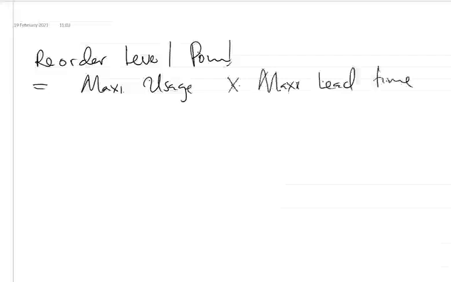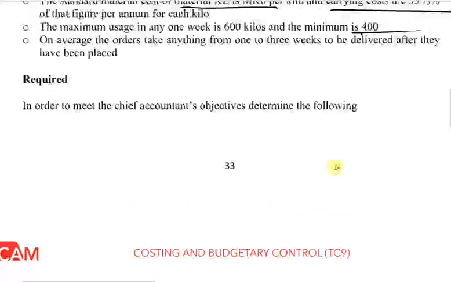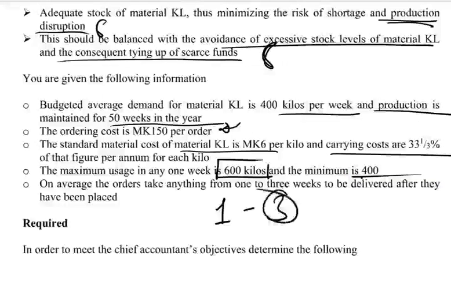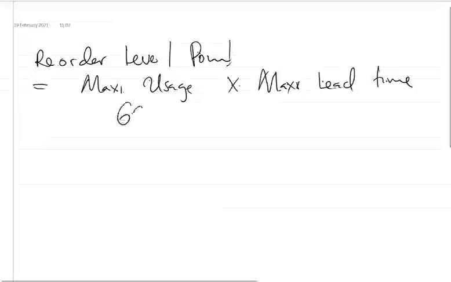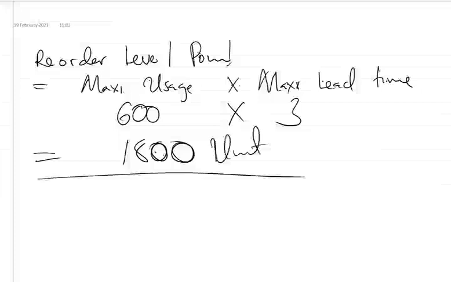So let us look at what the maximum usage is. So the maximum usage has been given to us here. That is 600 per week. That's the maximum, right? And the maximum lead time, they said that the lead time goes from 1 week to 3 weeks. So the maximum is 3 weeks. So basically, we're saying 600 times 3, and the reorder point or reorder level is 1,800 units. We are done with that one. So let us go to the next one.